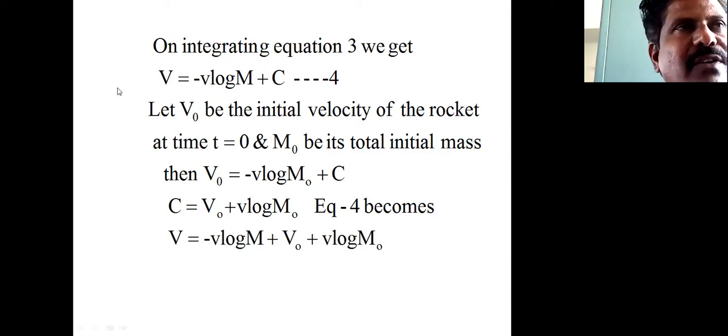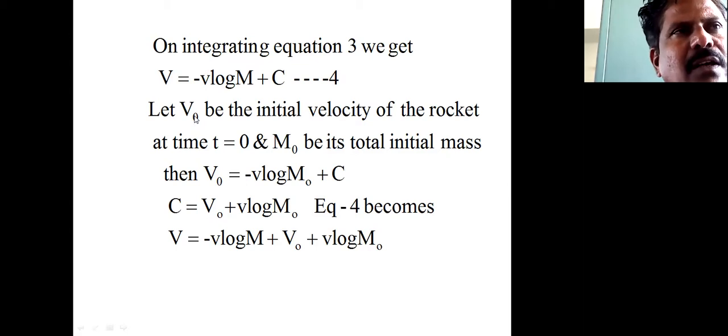So on integrating the third equation, the integration of dv by dt into dt equals minus the integration of small v divided by capital M into dM by dt into dt. So the integration of dv is equal to minus small v log of capital M plus C, where C is the integration constant.